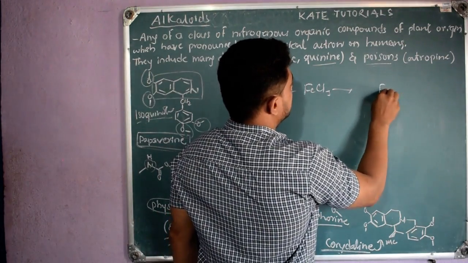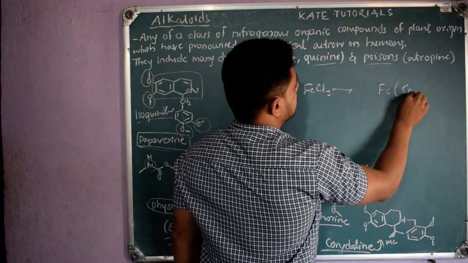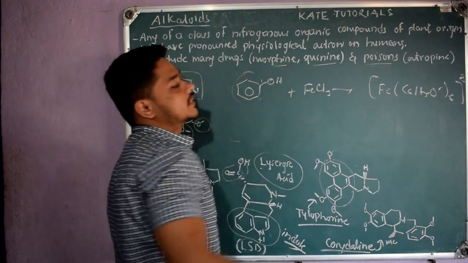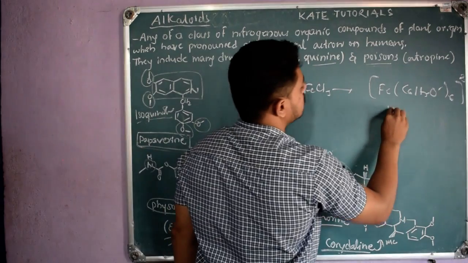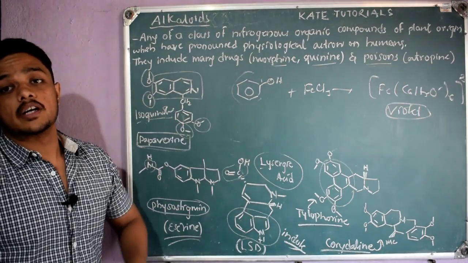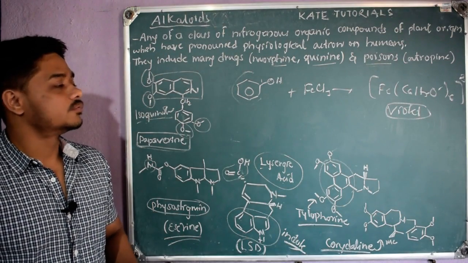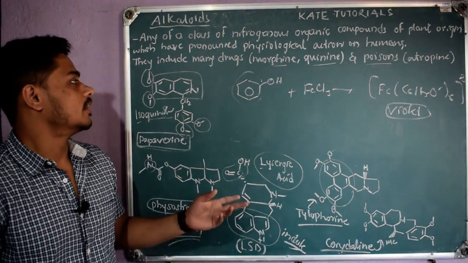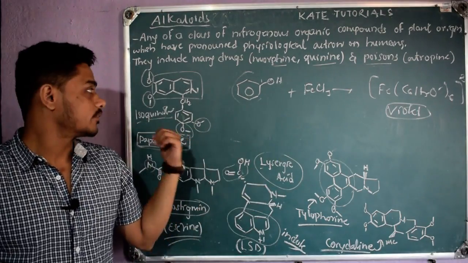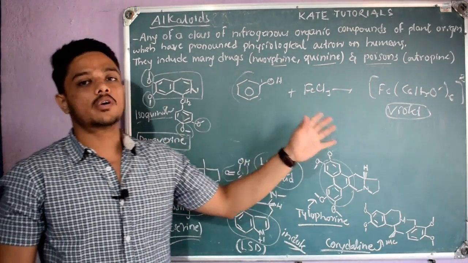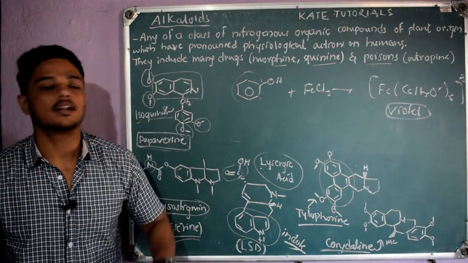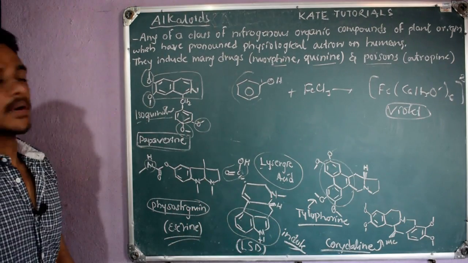In the lab we do qualitative analysis, where you tell whether phenol is there or not using FeCl3. So if violet color comes, we conclude that the alkaloid contains phenolic OH. Like that we can conclude from many reactions. These are the reactions we make use of.